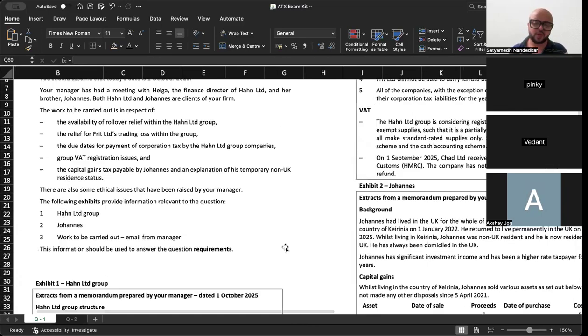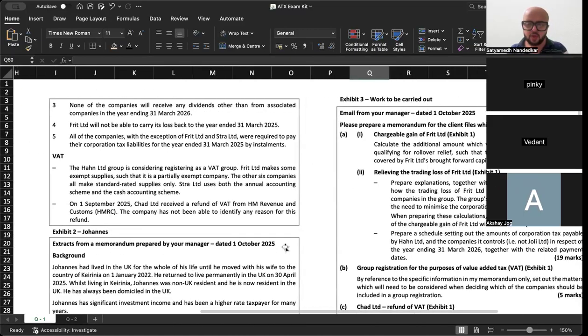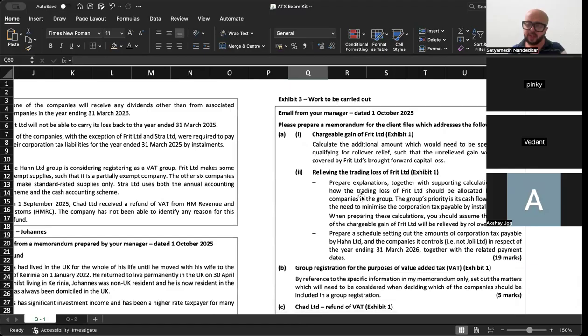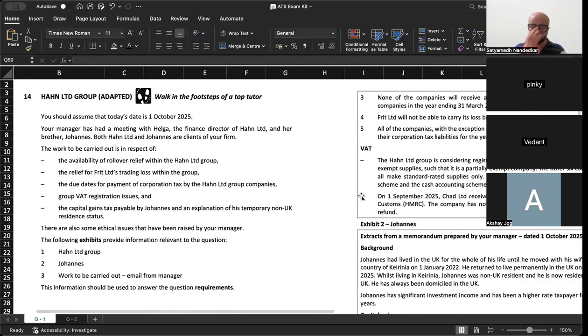I only want to focus on Exhibit 1 because that's the first thing they want us to talk about. Two things they want: chargeable gain and then relief of trading losses. Let's go one by one with respect to both. Okay. Your manager had a meeting with Helga, the finance director of Hahn Limited, and her brother Johannes. Both Hahn Limited and Johannes are clients of your firm.